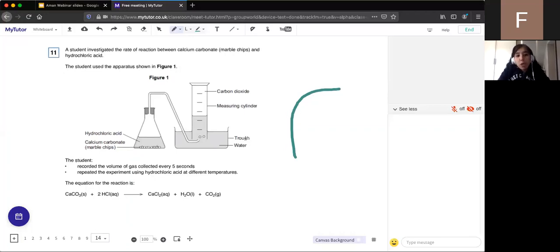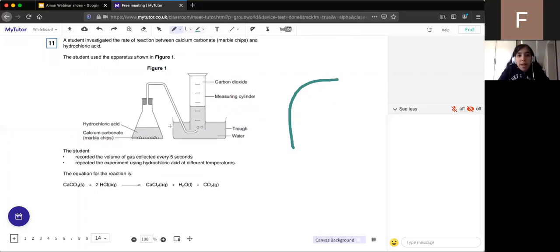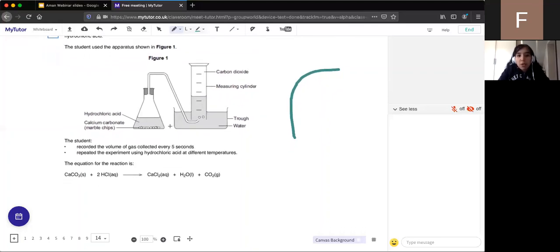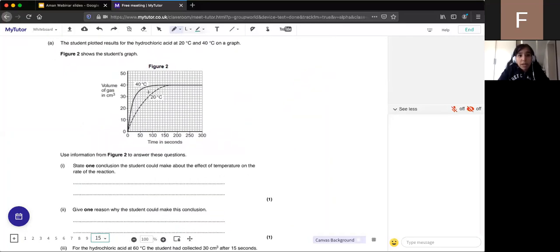So they recorded the volume of gas collected every 5 seconds. And they repeated the experiment using hydrochloric acid at different temperatures. We're not going to look at temperature changes today. We'll be looking at that tomorrow. And you can see the balanced equation there. And there we go. That is the graph there. You can see it.